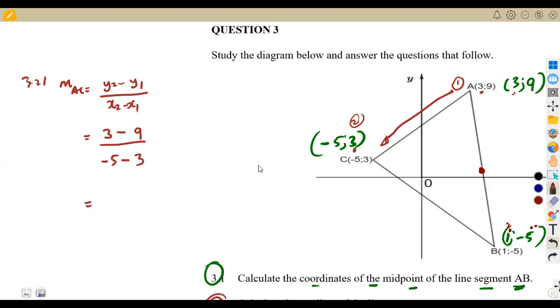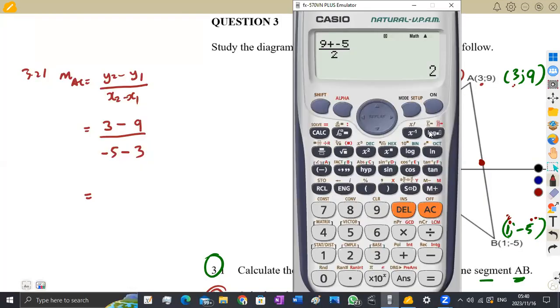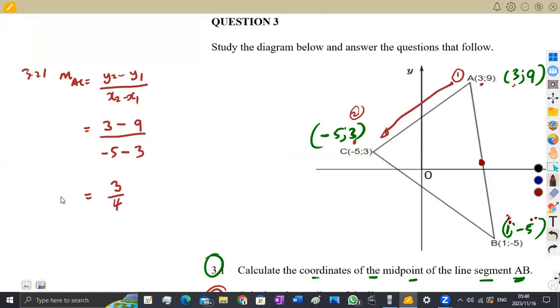So I can just use it as it is like this. I'm going to obtain an exact answer for this gradient. So on our calculator, let us quickly have this. Let me put a fraction first. It's going to be easier that way. 3 minus 9 over negative 5 minus 3. So this is going to give us a positive 3 over 4. So that's the gradient of the line AC.